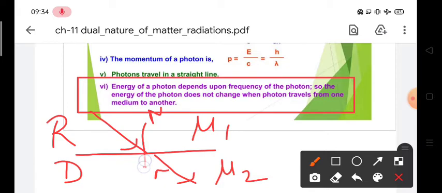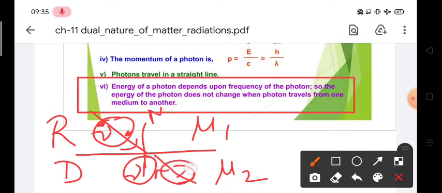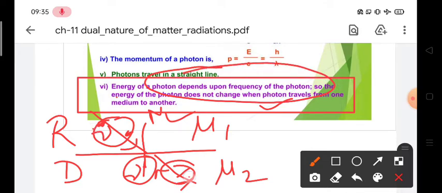Then we know that in this condition the frequency is the only property which does not change. So basically this is the frequency of the photon, we can say that the frequency of the photon doesn't change. So it is saying that the energy of a photon will not change when it moves from one medium to another, or rarer to denser, because energy depends on frequency.